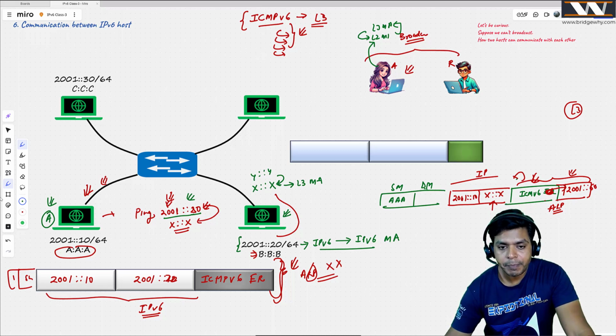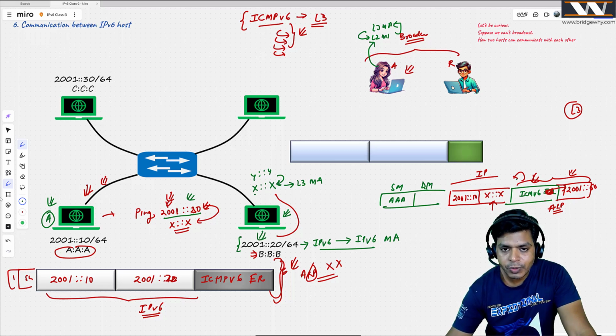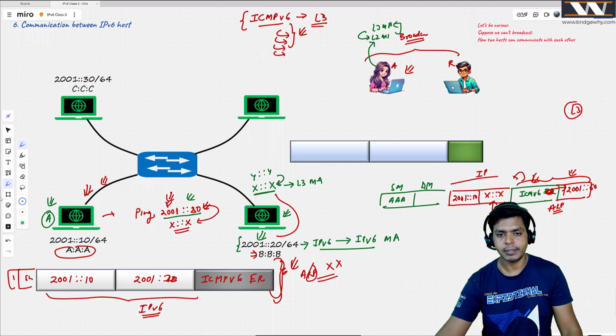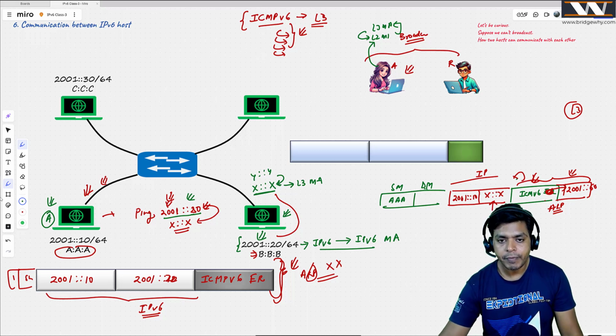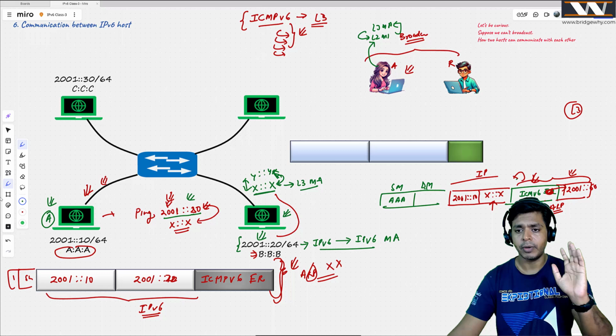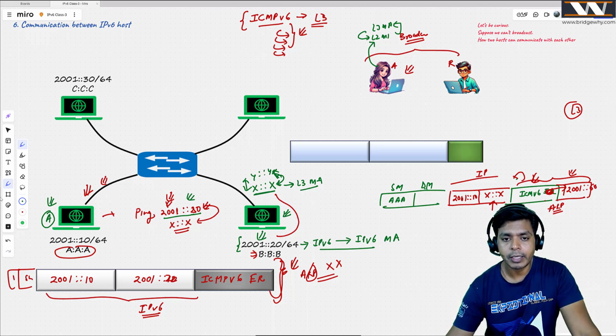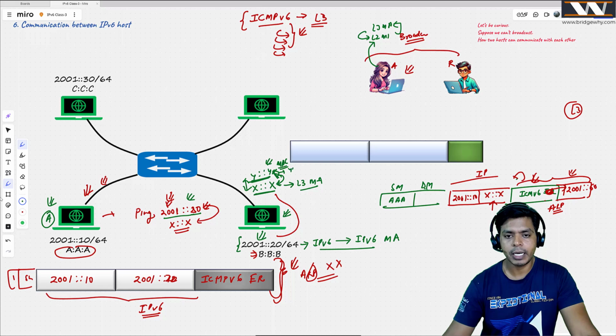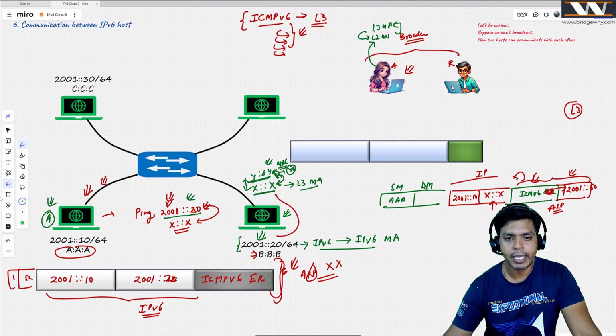See, any IPv6 host who is having an IPv6 address also listens at a multicast address, which can be calculated from its IPv6 address, right? And from this IPv6 layer 3 multicast address, we can calculate the layer 2 multicast address using an algorithm. We will be talking about this algorithm, but now we know, right? And by the way, this y:y is basically your MAC address. So this is not the IPv6. This is a 48-bit MAC address, right? So we can say it is y:y, not y::y. So we can write here y:y.